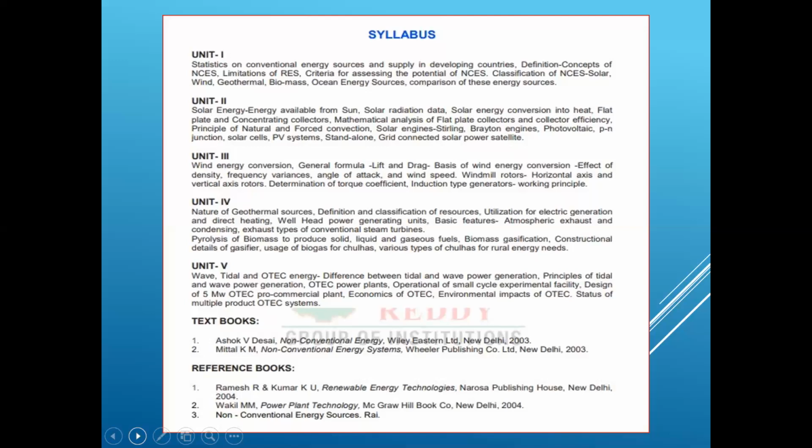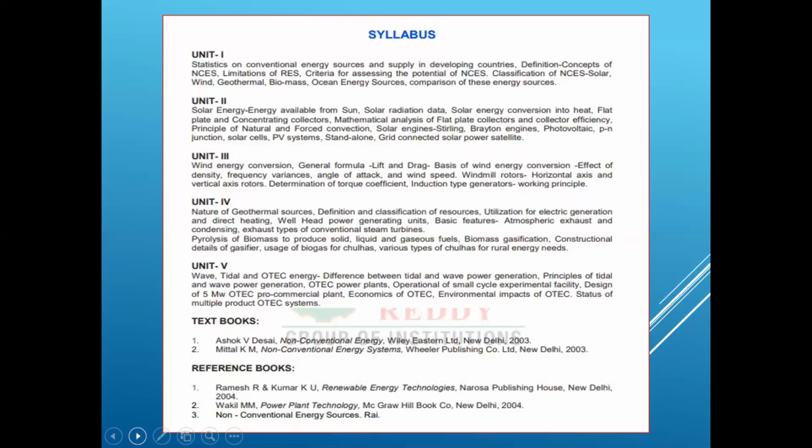We are going to unit 5. Here we are having the ocean energy. We call it completely ocean energy. Ocean means we have waves, we have tidals, and OTEC, ocean thermal energy conversion. And here we must understand what is meant by wave and what is meant by tide. What is the difference between these, and how we are going to extract the power. What are the principles of wave and tidal, and the classification of these we are going to deal with.